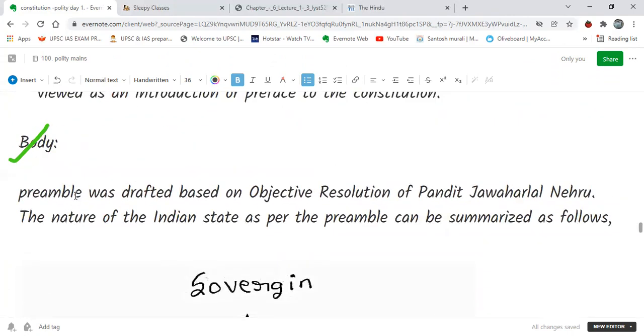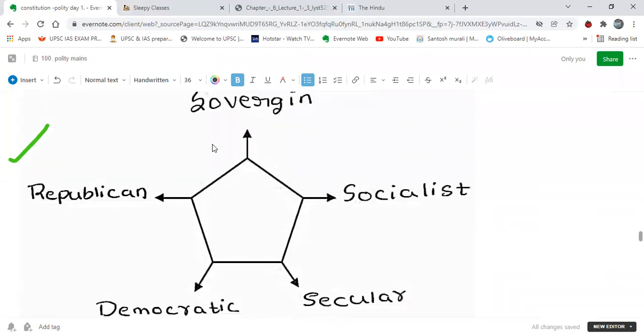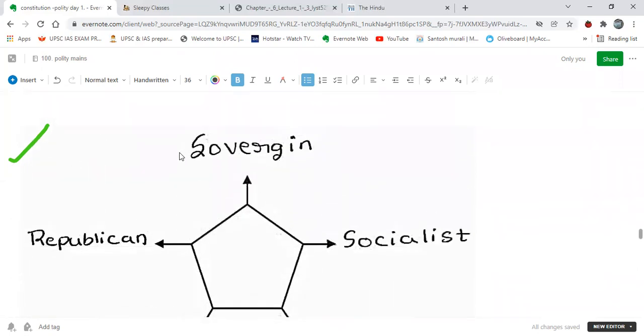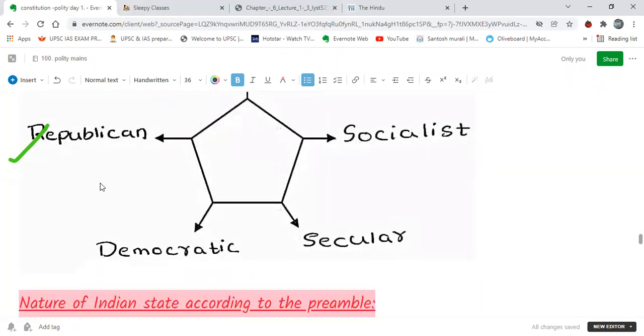The preamble was drafted based on the Objectives Resolution. Pandit Jawaharlal Nehru drafted it and later introduced this Objectives Resolution in the Constituent Assembly, which later came to be known as the preamble. You can make a diagram also: the preamble says that the Indian state has to be sovereign, socialist, secular, democratic, and republican.